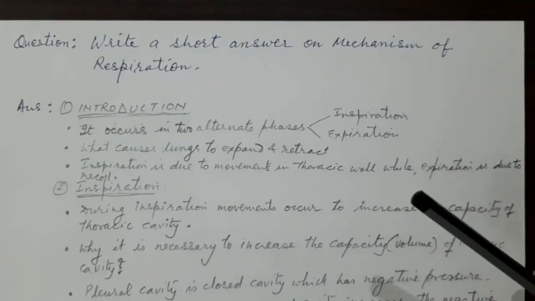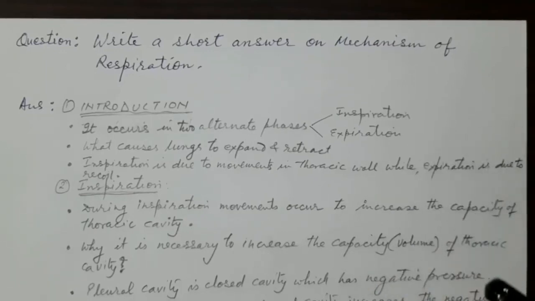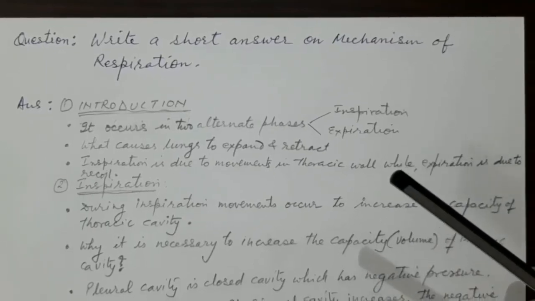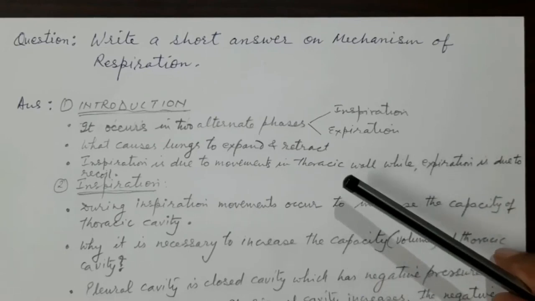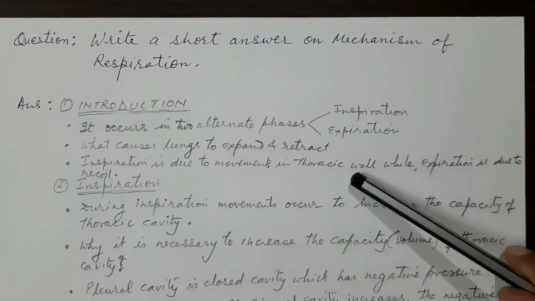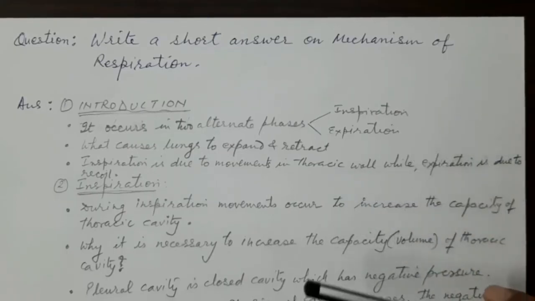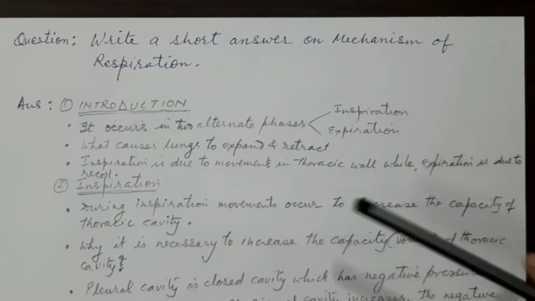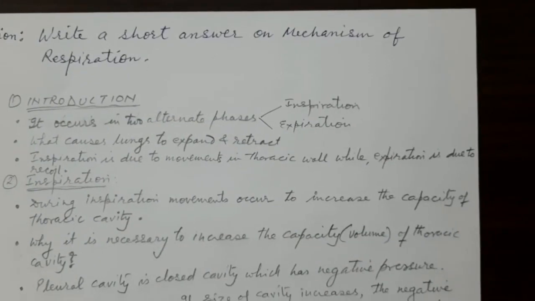The thoracic wall, as we have learned in the last few videos, constitutes the skeleton: the thoracic vertebral column, then 12 pairs of ribs, costal cartilages, and the sternum anteriorly, with manubrium, body, and the xiphoid process. And in between the ribs, in the intercostal spaces, there are the intercostal muscles: external, internal, and innermost intercostal.